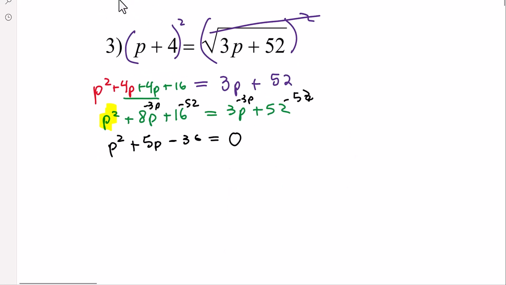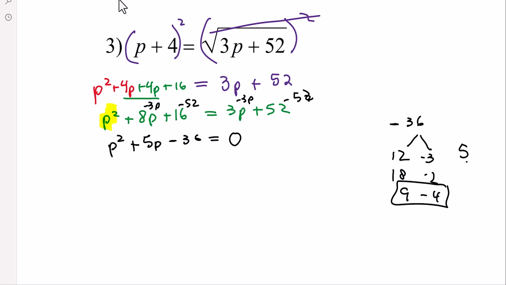Okay, so now we've got a quadratic. We're going to take factors of negative 36 that add up to positive 5. Well, think about it. If this is positive, we want the larger factor. So 12 and negative 3, 18 and negative 2, 9 and negative 4. Those add up to positive 5.